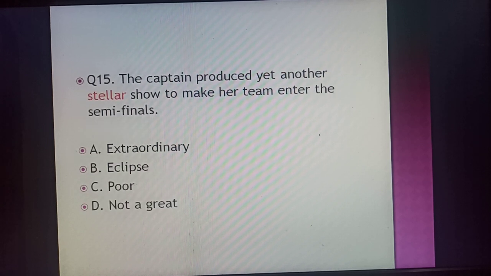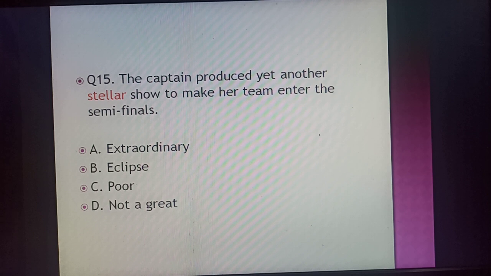Now coming to the next word, stellar. Stellar means extraordinary, not an uncommon thing but something found very rarely. The sentence says the captain produced yet another stellar show to make her team enter the semi-finals. The captain of the team produced another extraordinary show to make her own team enter the semi-finals. So the proper synonym for the word stellar is extraordinary.